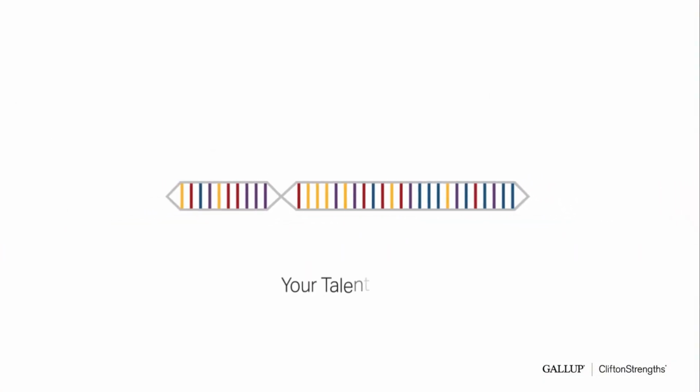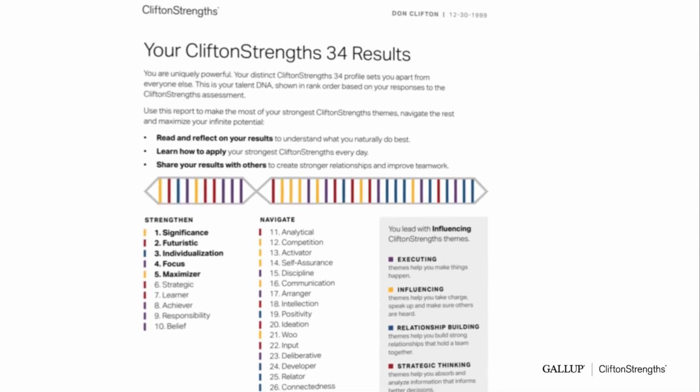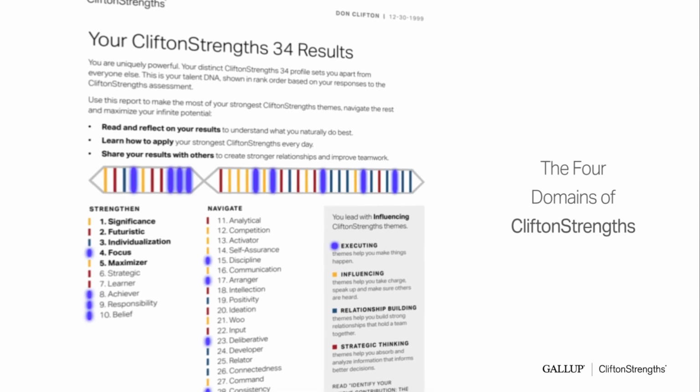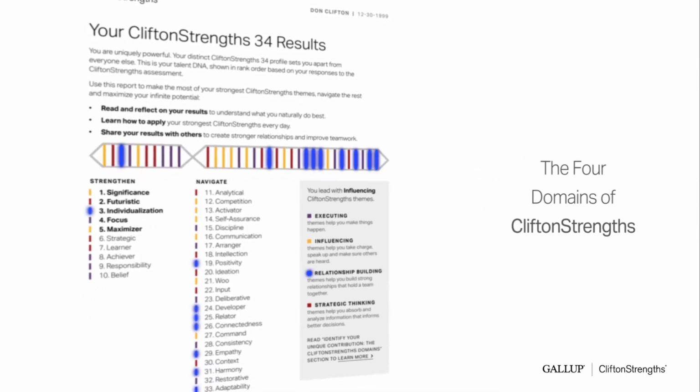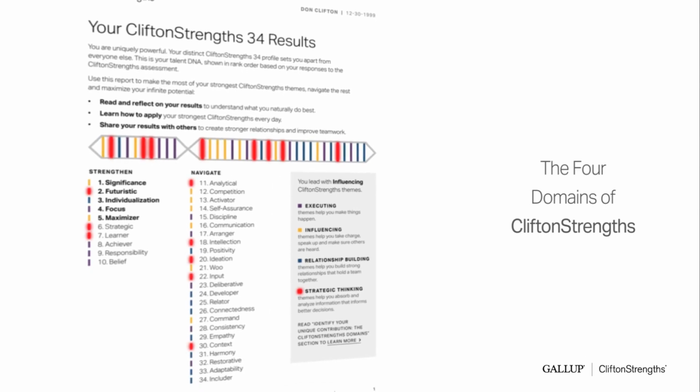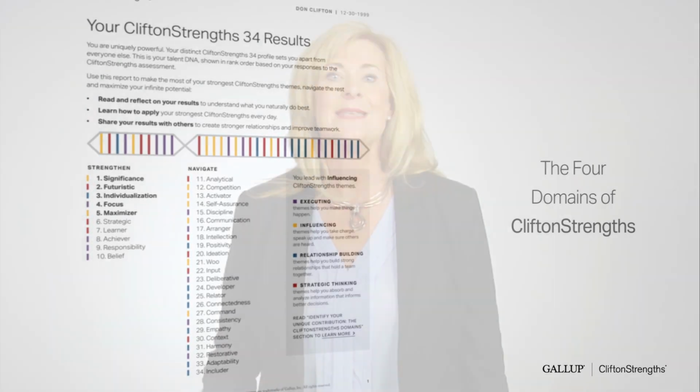This is your talent DNA. It's completely unique to you. The colors throughout your DNA strand represent the 4 domains of Clifton Strengths. These domains explain how each of the themes help you contribute when you join, create, or lead a team. Now let's take a closer look at your report.